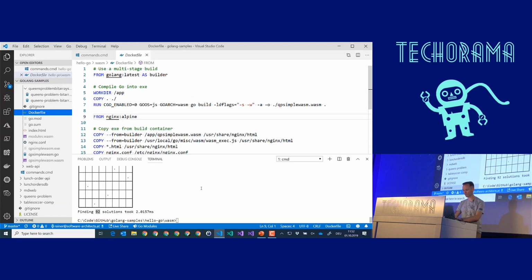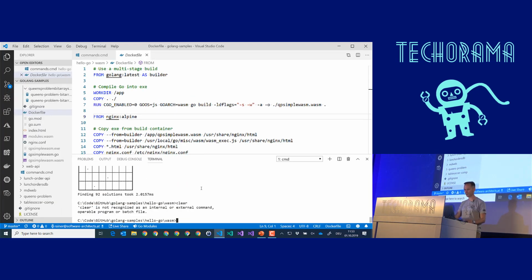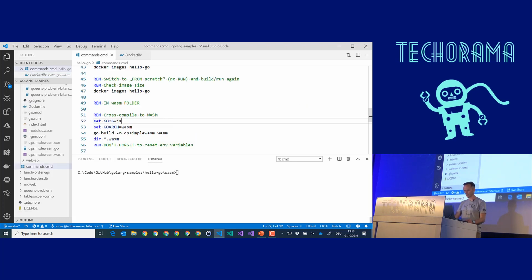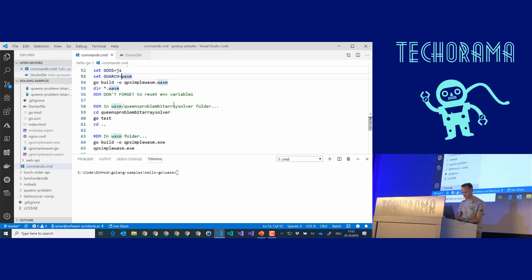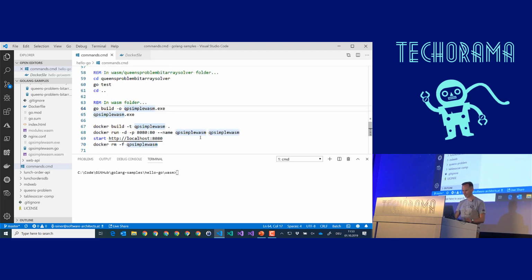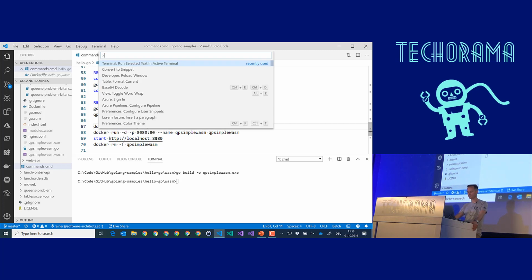So let's try this Docker file. Oops, here we are. We did that one, and good. We don't need that one. This is what I want to run. Good. Let's run the Docker build. Oh, not the Go build. Here, the Docker build. I was in the wrong line.